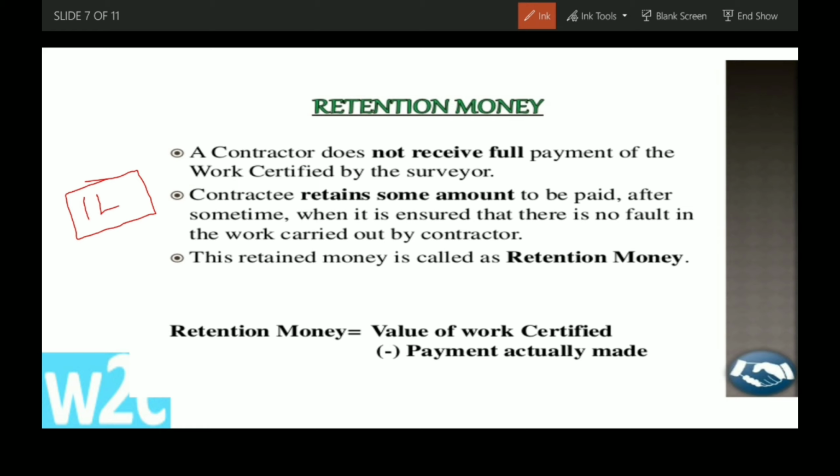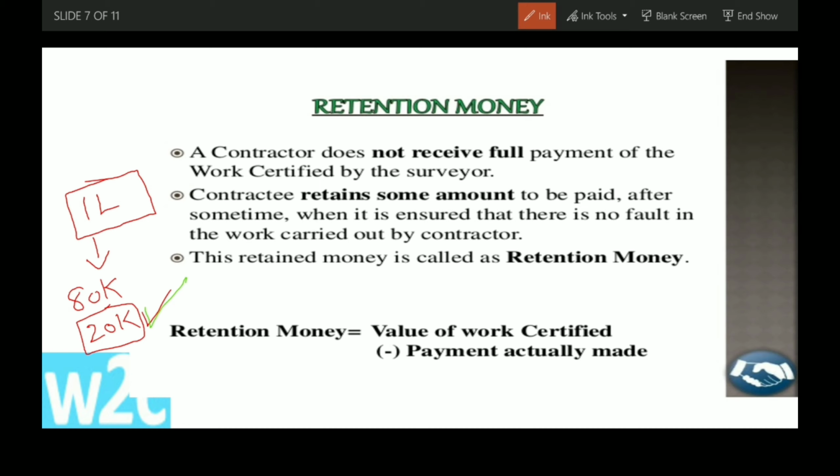The contractee would not give the full amount. He can give only part of the amount. For example, he gave only 80,000 to the contractor. The remaining 20,000 is the retention money.